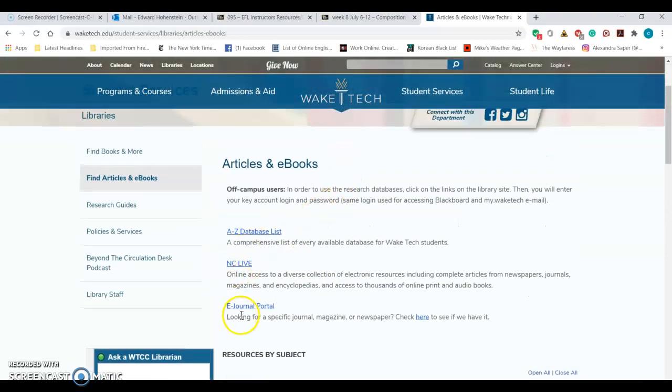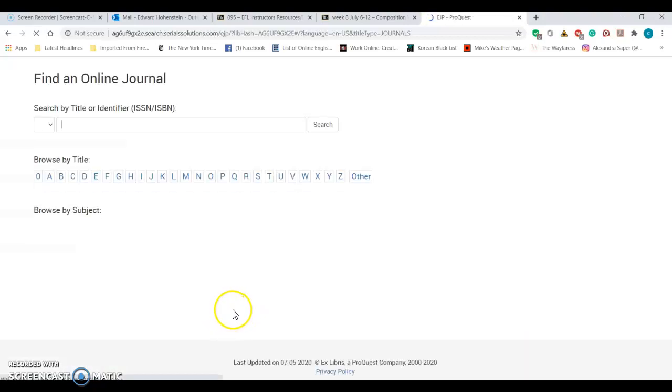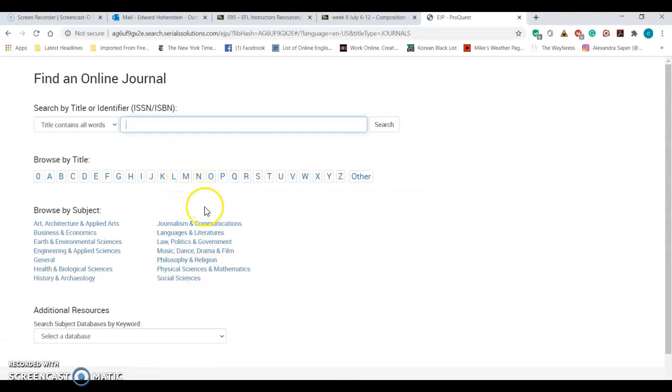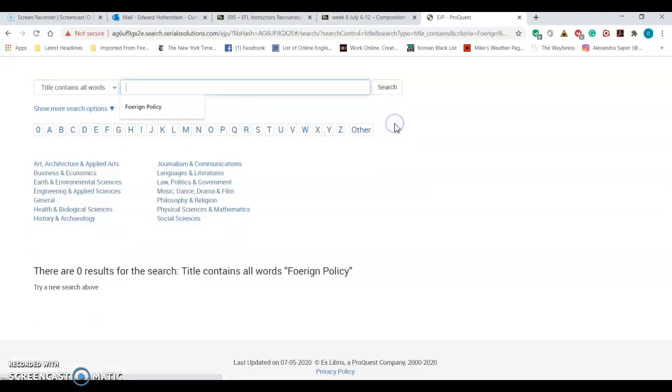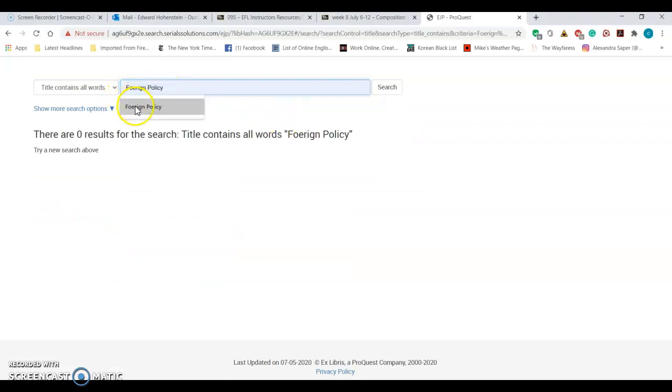Okay, find some books. Another thing we'll go to: NC Live is a good source, an eJournal portal. I am going to type in one of the ones I used a lot when I was in grad school, Foreign Policy. I spelled it wrong, but let's see if it catches it. Nope. Well, I spelled it wrong, so I'm going to go back in and respell it.